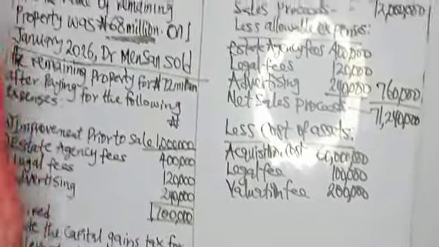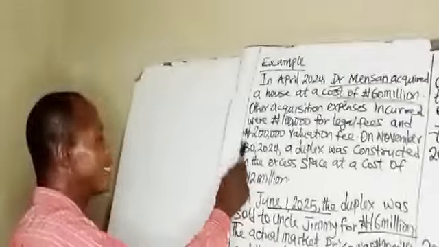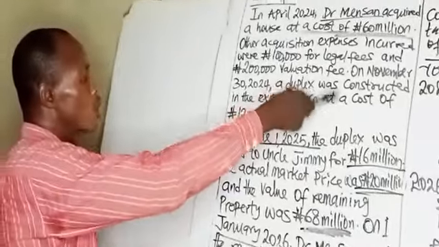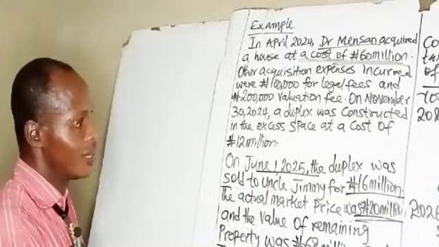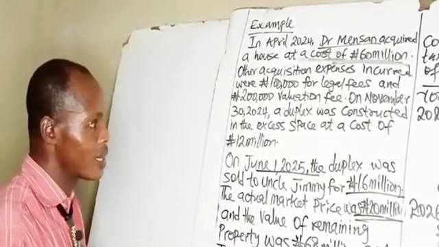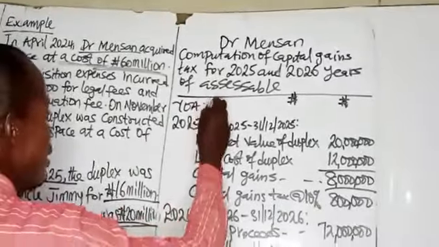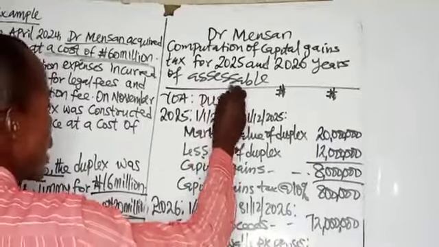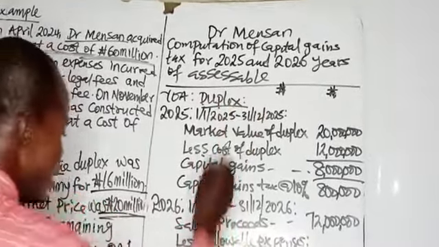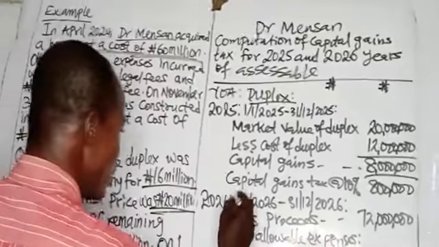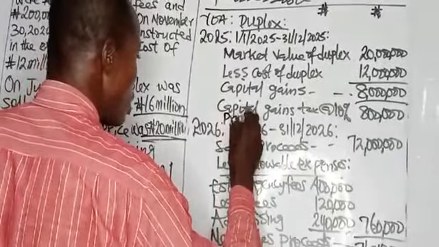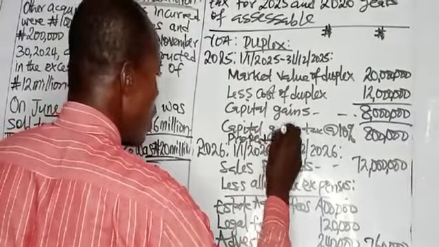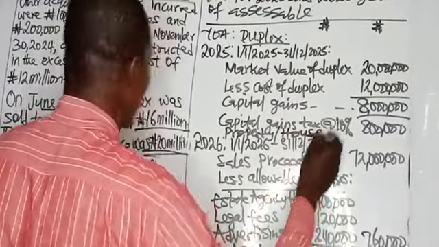Back to the question. On November 30, 2024, a duplex was constructed in the estate space at a cost of 12 million. So this is sales of duplex. Remember the first one, the first asset that was sold here is the duplex. Then the later one, which was sold, is the property or house, the remaining property. That is for the second one.